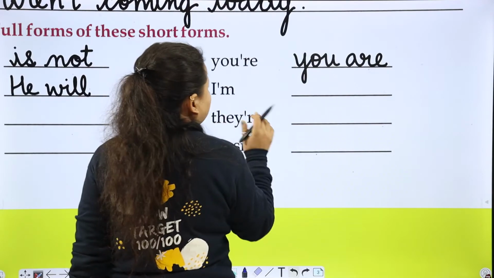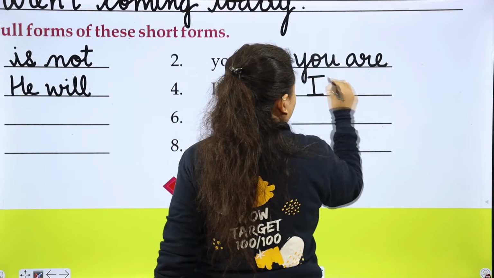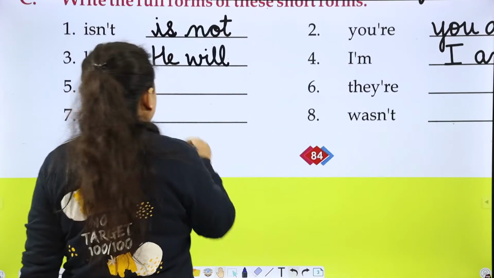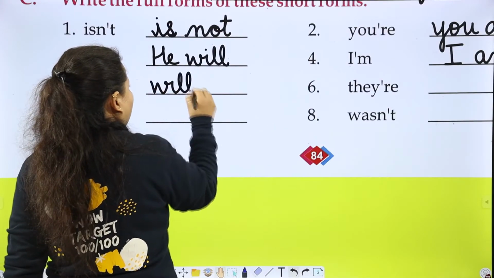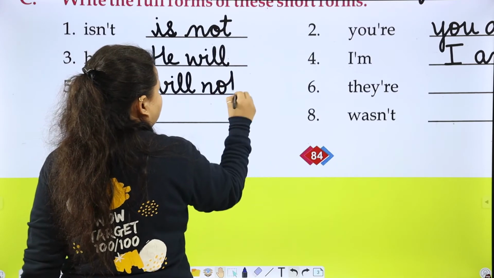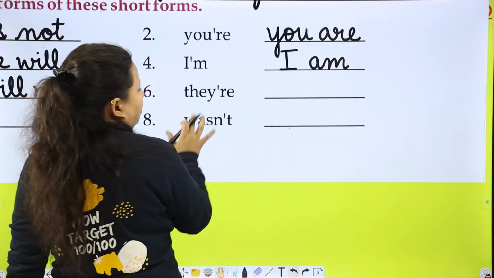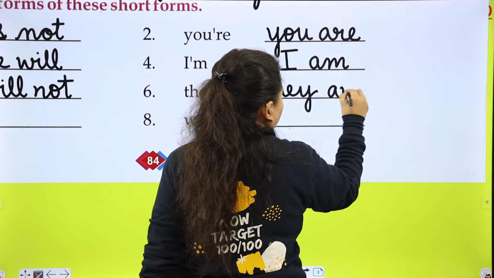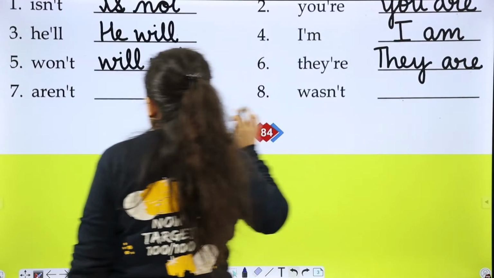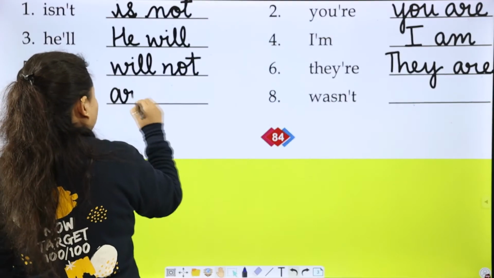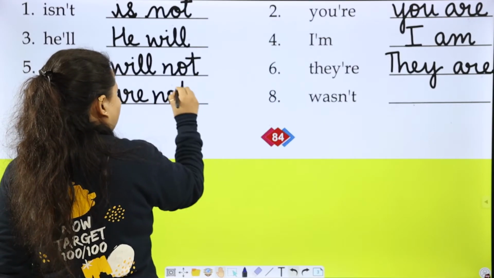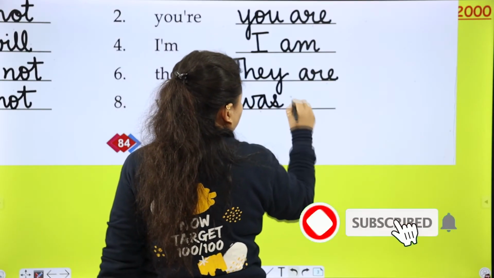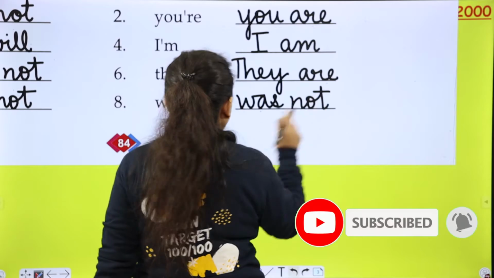I, apostrophe sign and am, I am. Won't, will not. They're, they are. Aren't, are not. Wasn't, was not. That's it.